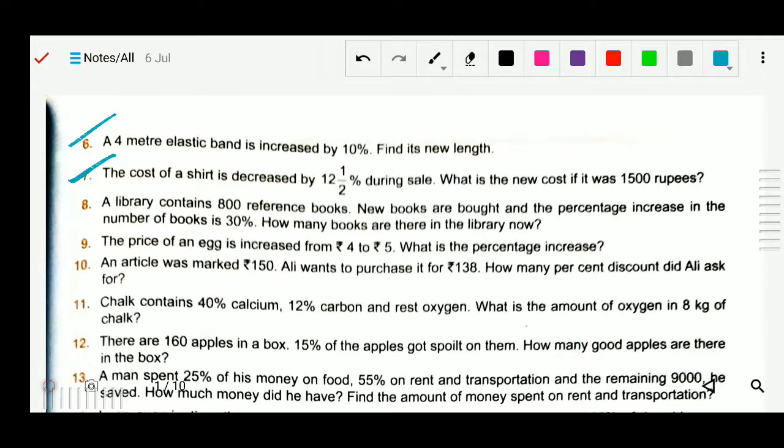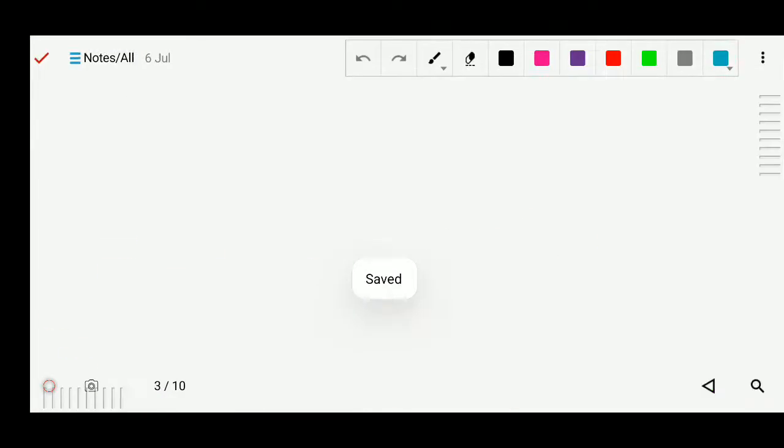What is the new cost if it was rupees 1,500? Means earlier the cost was 1,500. So after decrement, what will be the cost price? So we will find out. So this is question number 7.